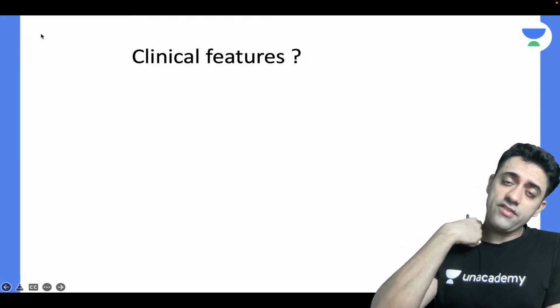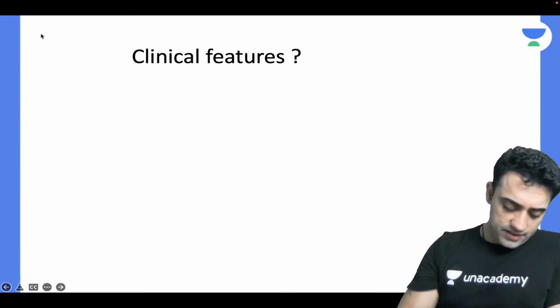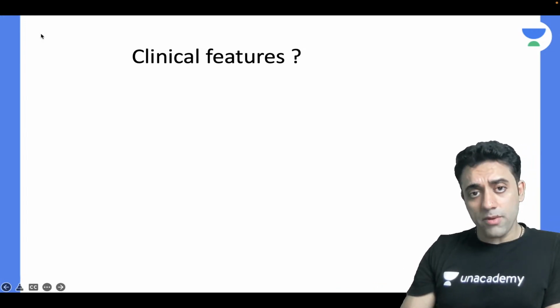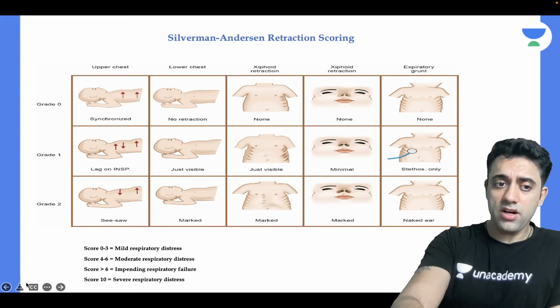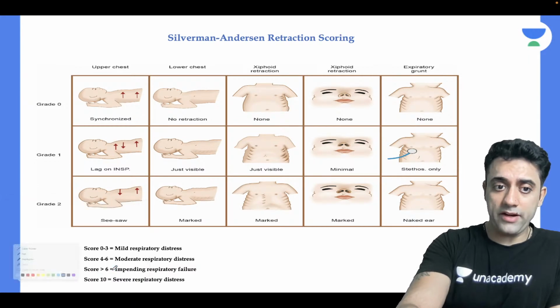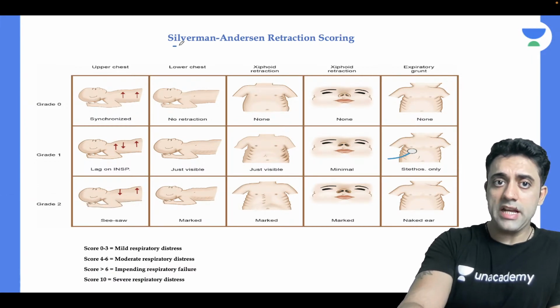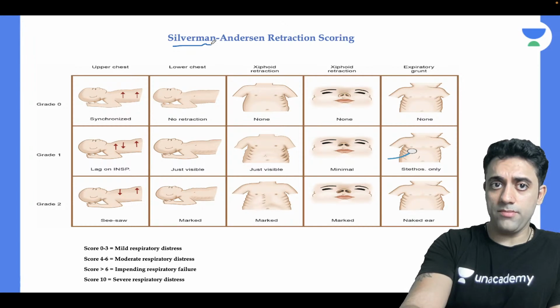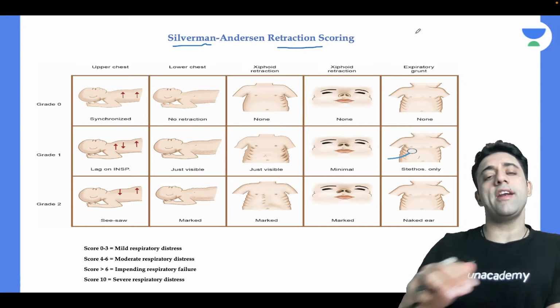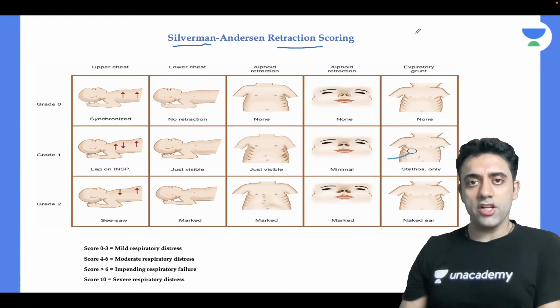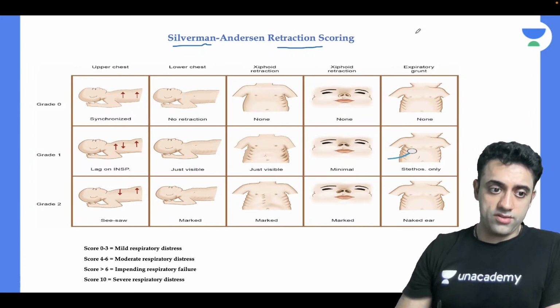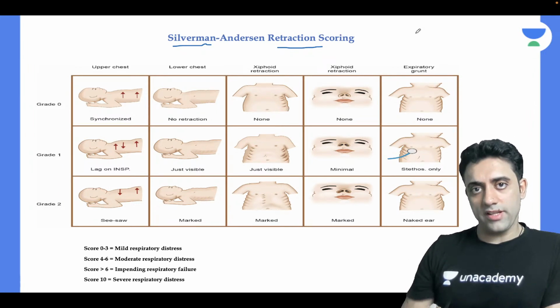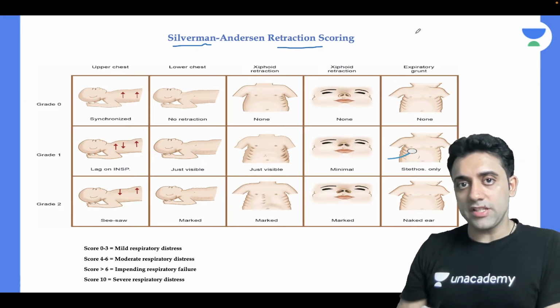Clinical features. What are the clinical features the baby can have of this hyaline membrane disease? Now this is a very important slide. Have you heard about Silverman Anderson score and Downey score? We have done that, right? If a newborn baby is having distress, for the assessment of severity of distress in a preterm, we use a scoring known as Silverman Anderson score.